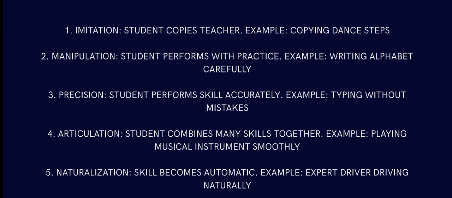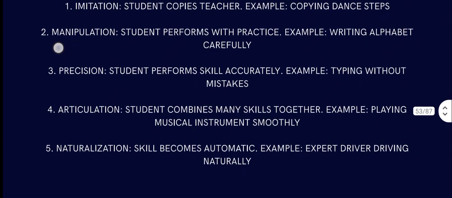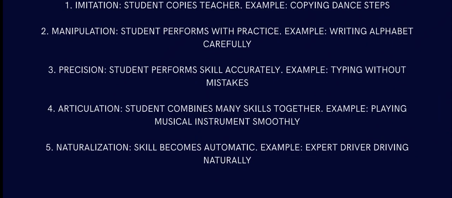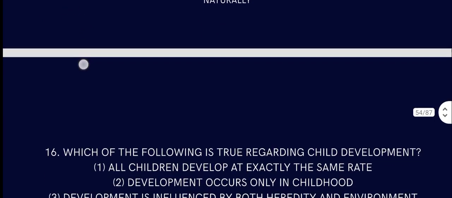Then comes manipulation. Student performs with practice. Example, writing the alphabet carefully. Then comes precision. Student performs skills accurately. Example, typing without mistakes. Then comes articulation. Student combines many skills together. Example, playing a musical instrument smoothly. Then comes naturalization. Skill becomes automatic. Example, an expert driver driving naturally.